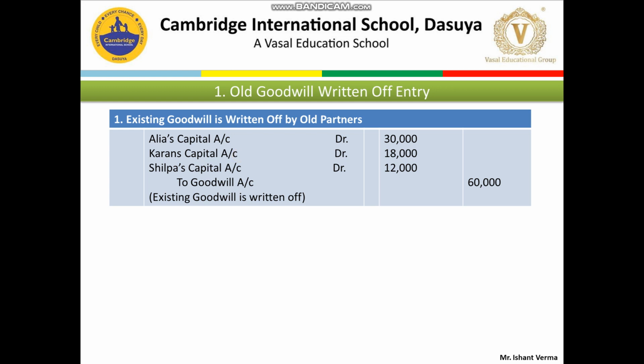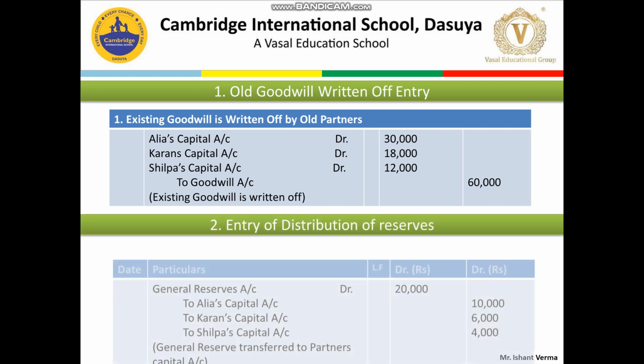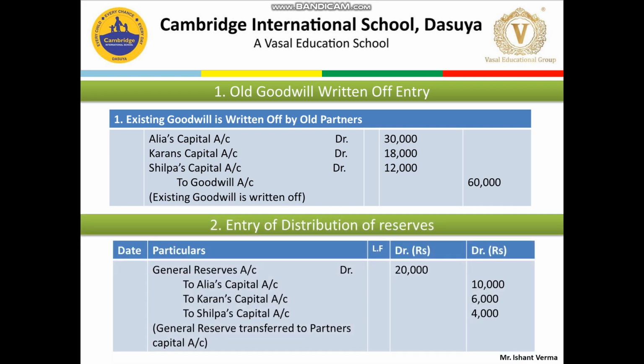Then the entry for the distribution of reserves. Reserves should be debited because whenever we distribute, the reserves will be cancelled. Reserve always has a credit balance, and whenever you distribute it, it becomes a debit. General reserve account debit, to Alia's capital, Karan's capital, Shilpa's capital in the old ratio.